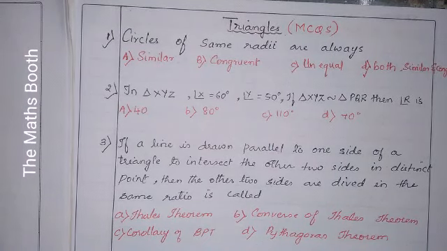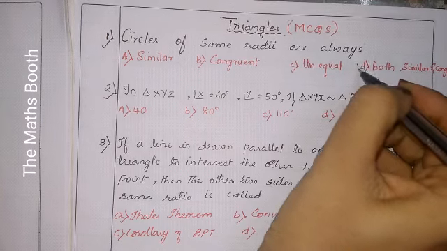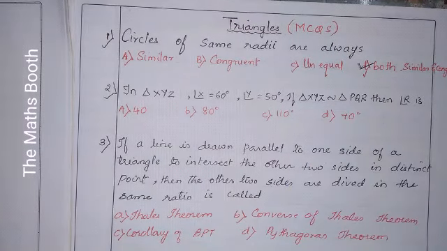So here we know that circles of same radii can be congruent, but circles of same radii also can be similar, because the circle looks like a same shape. Similar means same shape, congruent means same shape and same size. If they have the same shape, then they are also similar. So the correct answer is D, both similar and congruent.